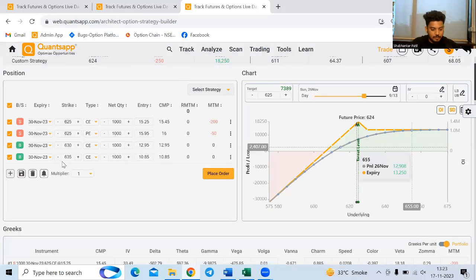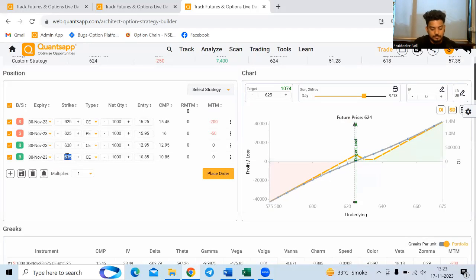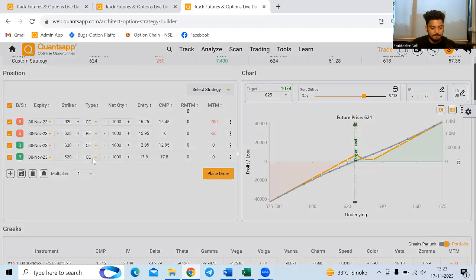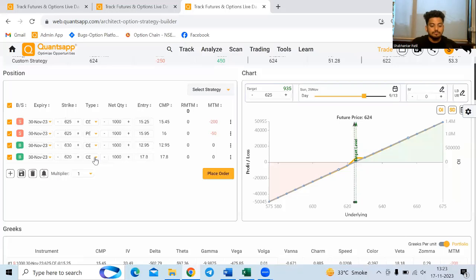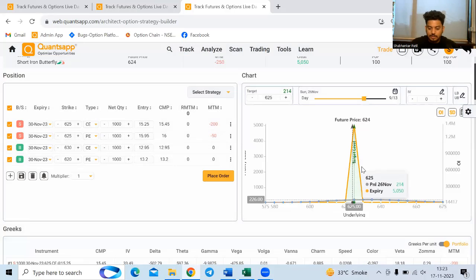Now I will buy an OTM put option too. So this is how it will look like. If I adjust it a bit more, the strategy will look way better. But the idea is I can create something like a short iron butterfly, which I have created in this case, and I can hedge the undefined losses in case of options.